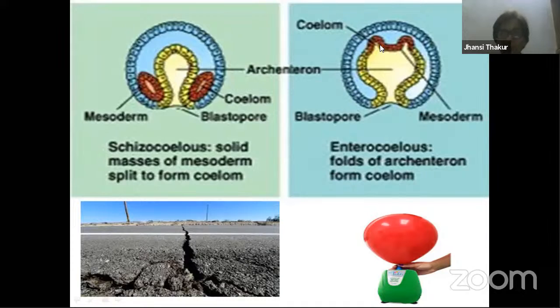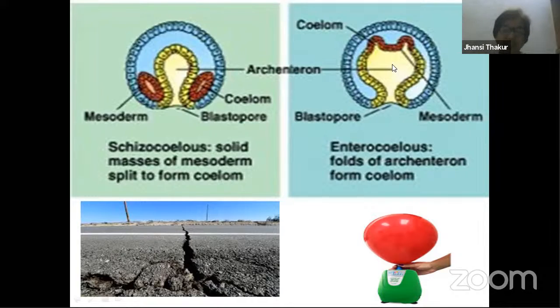So this coelom gets enlarged. The coelom that you can find over here gets enlarged and can be seen in the outside regions. So the coelom, the space, is present between the mesodermal cells because of the outgrowth of the archenteron, the gut, the digestive system. This is called enterocoelous condition, enterocoelom, and this is found in echinoderms and chordates. Hemichordates, urochordates, cephalochordates, chordates, it can be found.